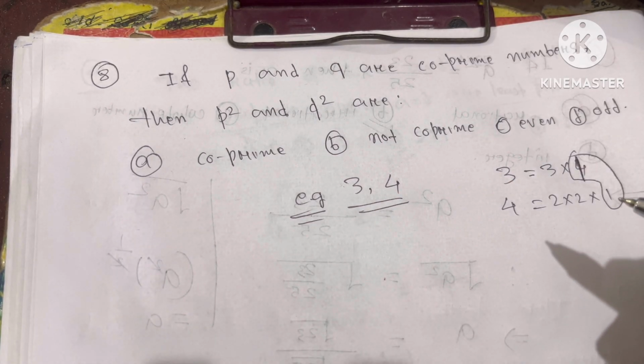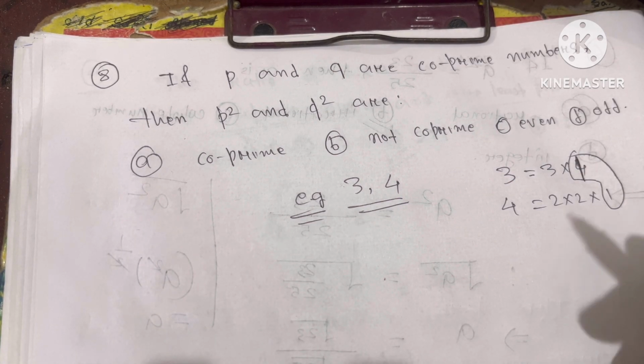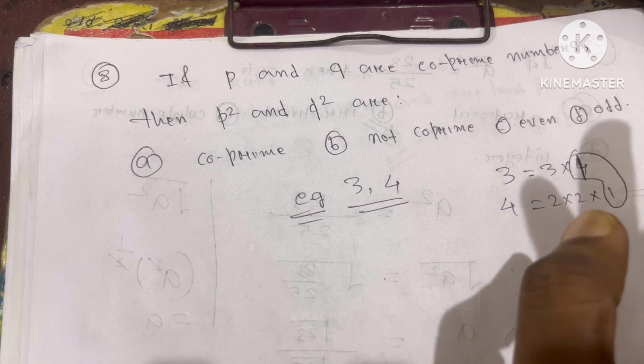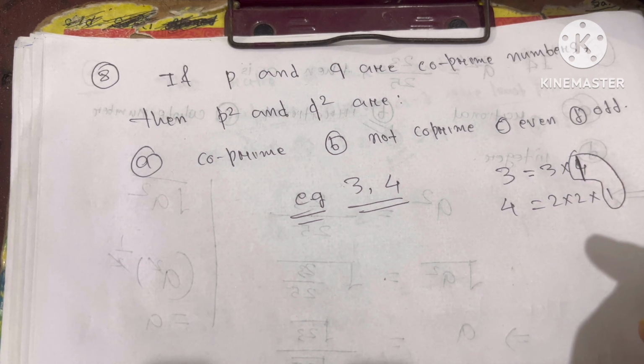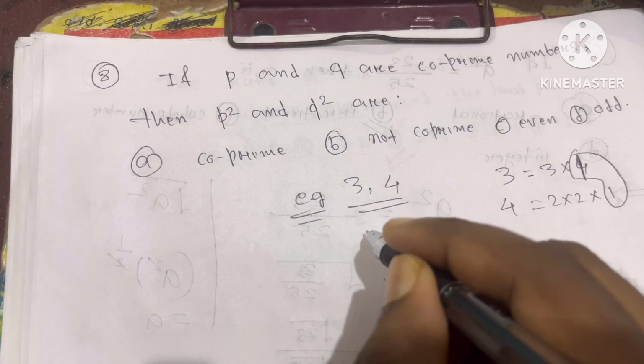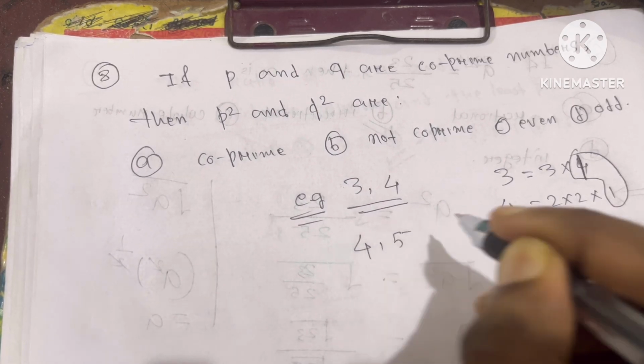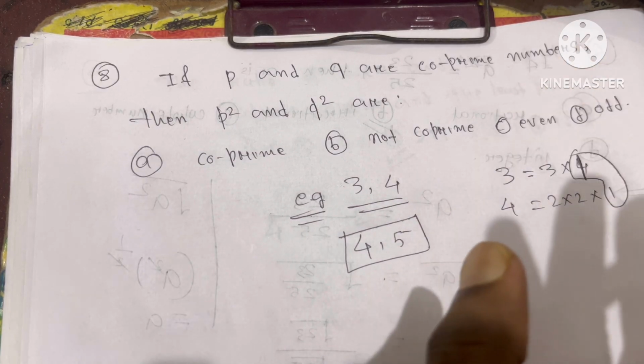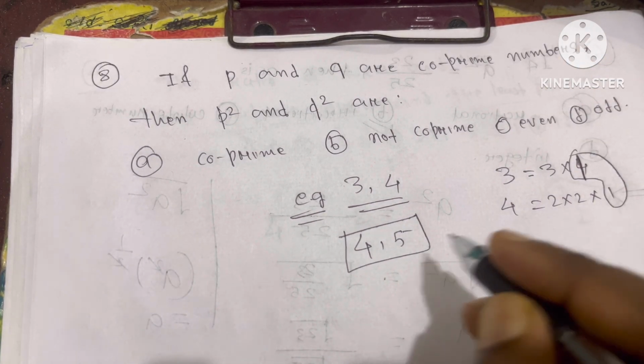A coprime pair has only one common factor, that is 1. So 3 and 4 are coprime. Similarly 4 and 5 are coprime because they have no common factor other than 1.